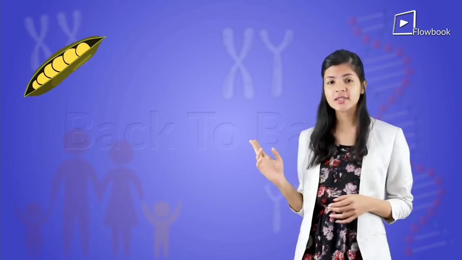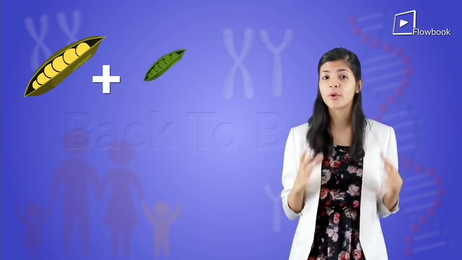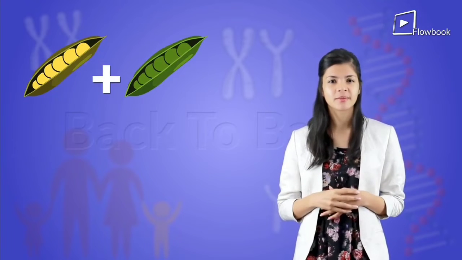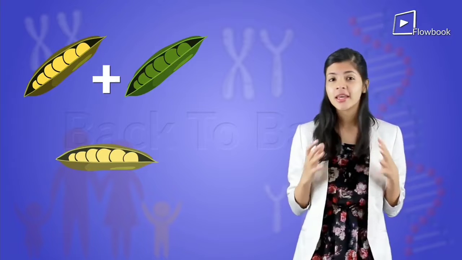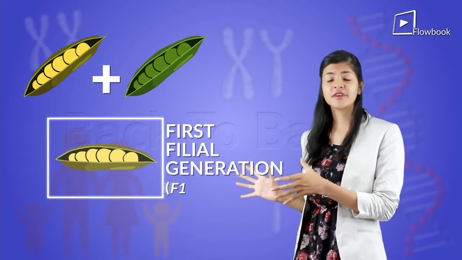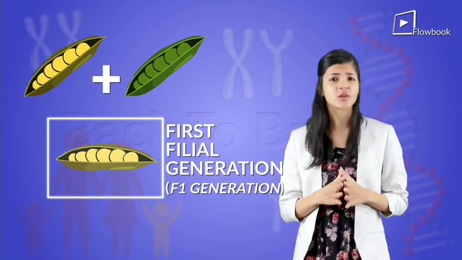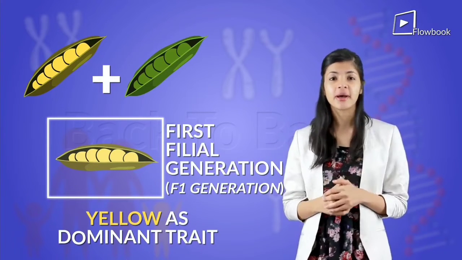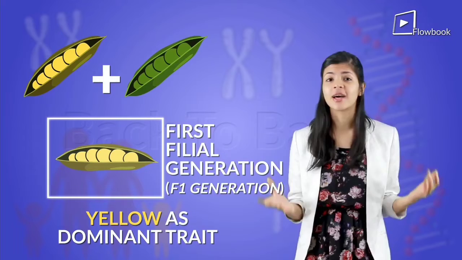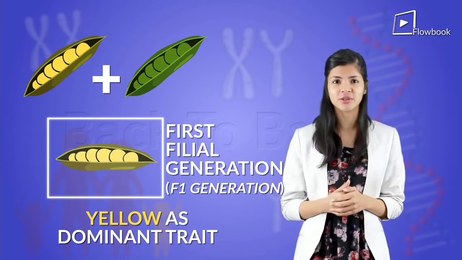So, he combined purebred yellow-seeded plants with purebred green-seeded plants, and he got only yellow-seeded plants. He called these the first filial generation, and also he called the yellow color trait a dominant trait because it was the only color that was expressed in the first generation.